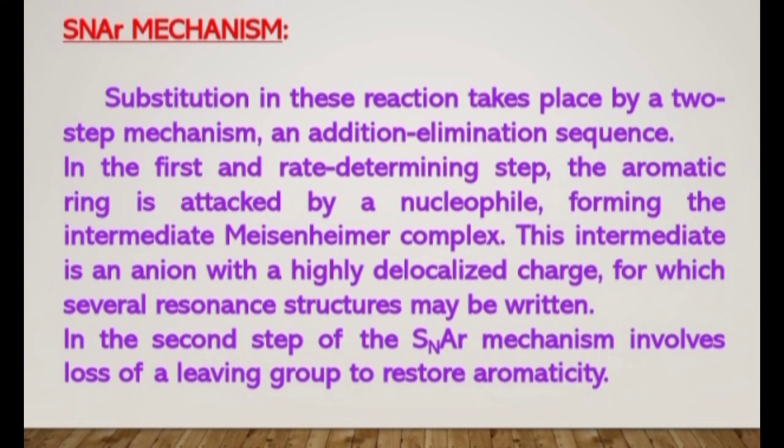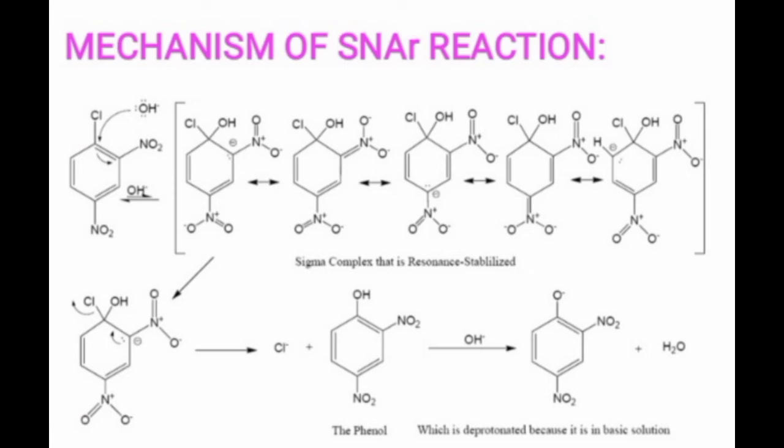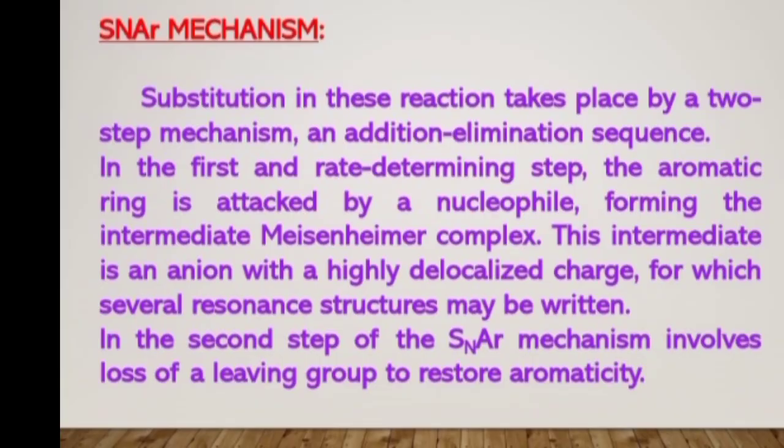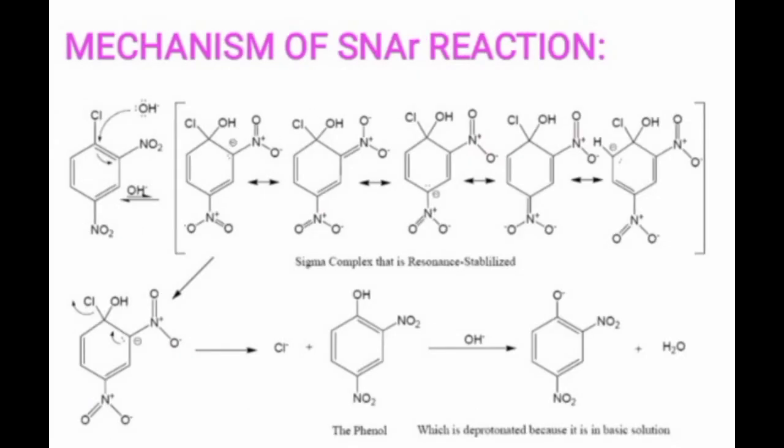This Meisenheimer complex undergoes resonance stabilization and gives resonance stabilized structures. This intermediate is an anion with highly delocalized charge, for which several resonance structures are written. The second step is the elimination step, in which loss of the leaving group takes place to form the product. Here you can see how the Meisenheimer complex is formed, which is known as the sigma complex, which has resonating structures due to resonance stabilization.